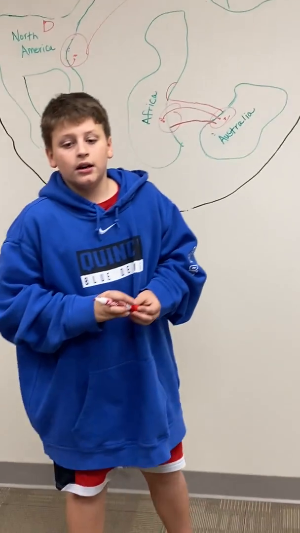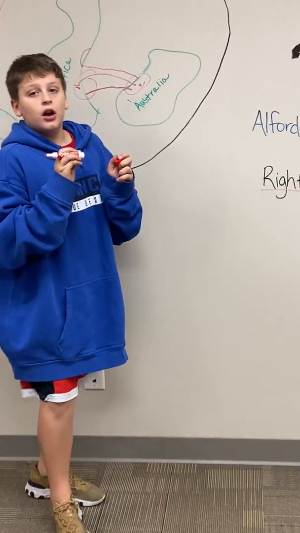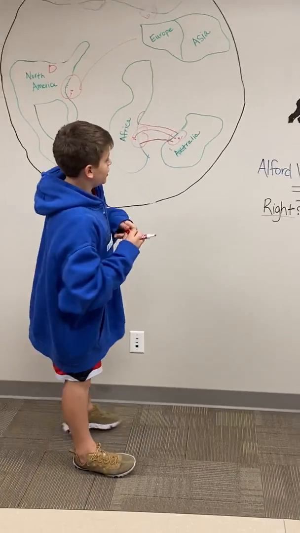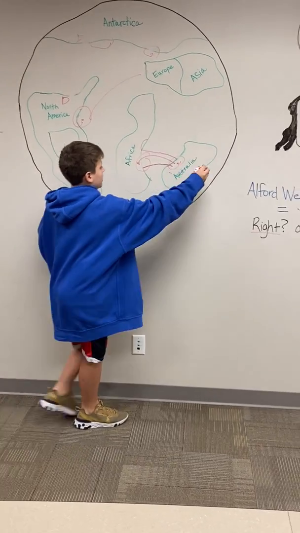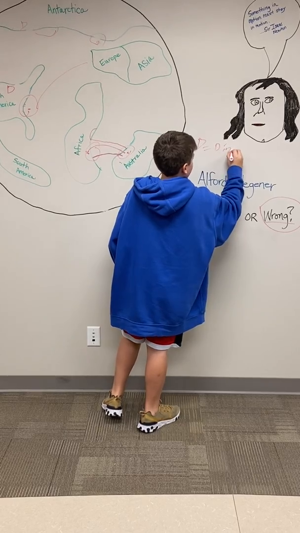And my next theory on why he is wrong is because animals could have morphed into new species. So let's take D equals dinosaur.